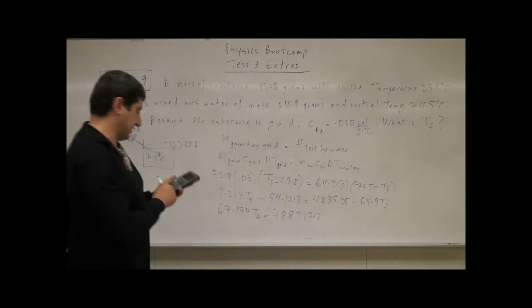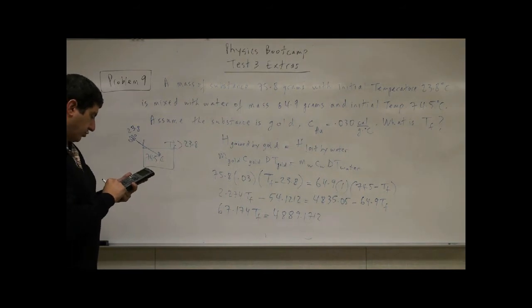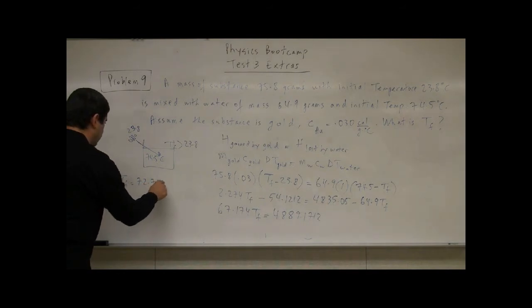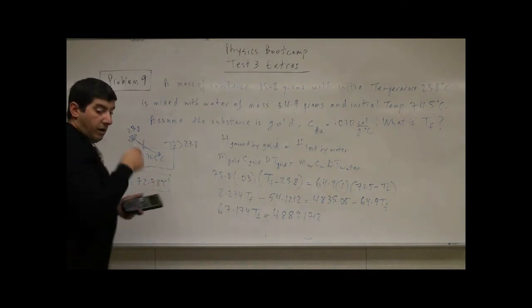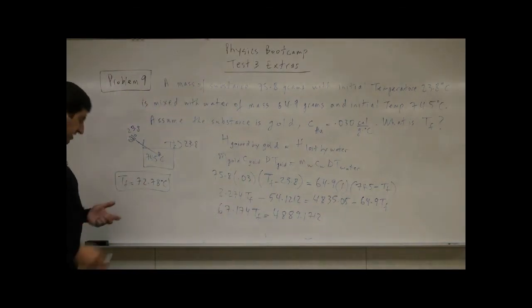Then divide that by 67.174. Then you have TF. TF is equal to 72.78 Celsius. Okay, and that is the answer, 72.78 Celsius.